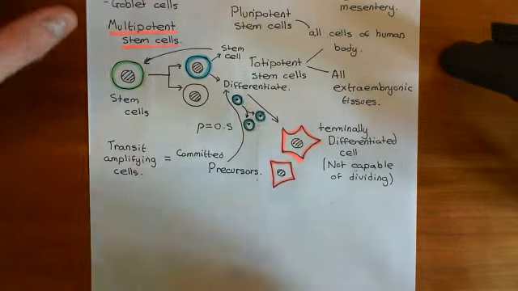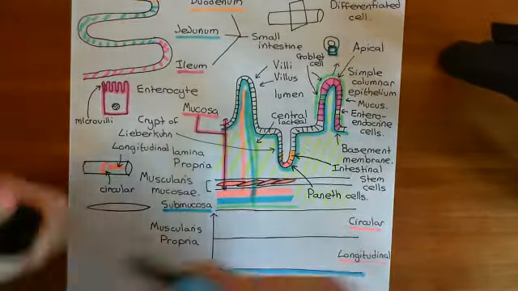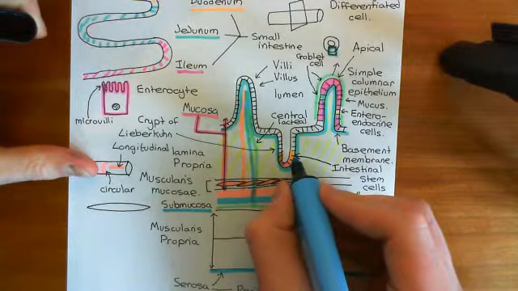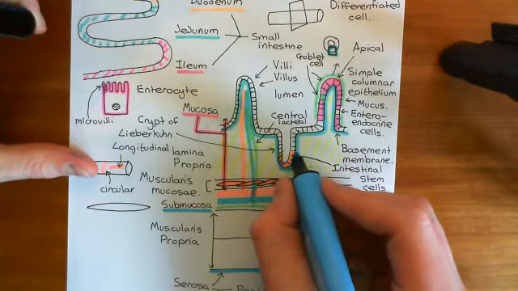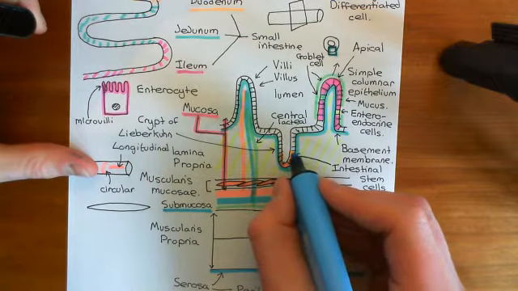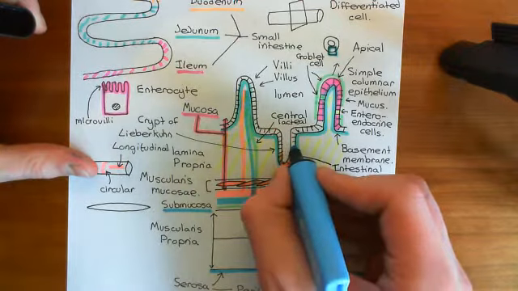Right. So, let's just discuss where the transit amplifying cells are. The stem cells here, the intestinal stem cells, they will divide. They'll produce the two daughter cells. Let's say one of these remains where the mother cell was, and therefore remains a stem cell. The other gets pushed up.